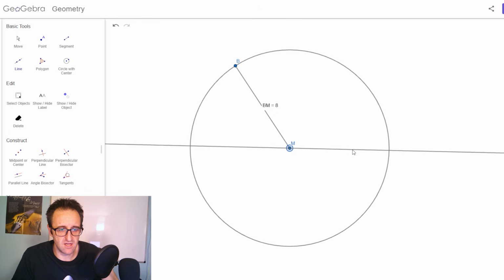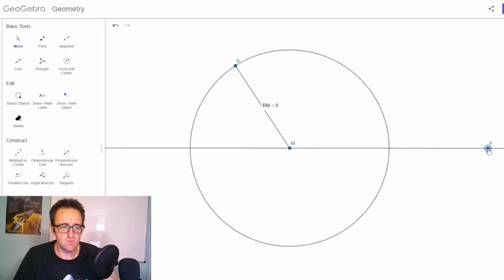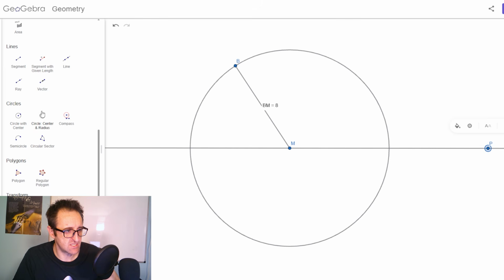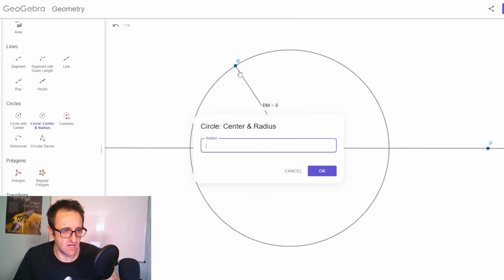This is going to be the line that I'm going to place both A and C on. And then what I'm going to do is we now need to create the side AB of this triangle. And that's got to be a distance 10 away from B. So I'm going to take another circle with a specific size, and I want one now with a radius of 10.